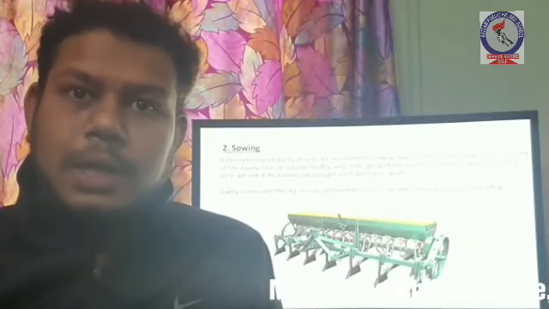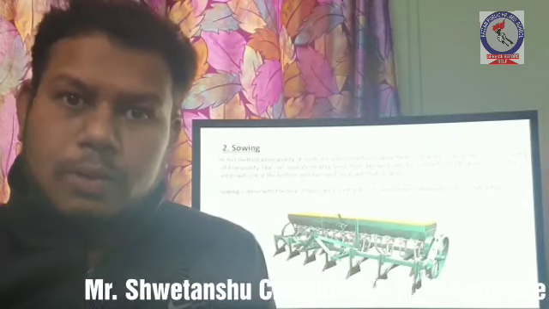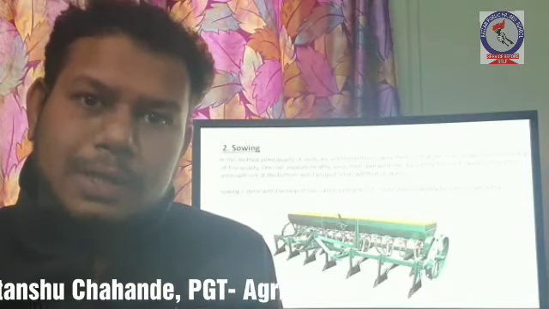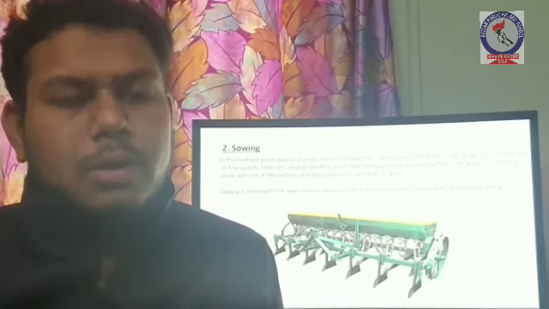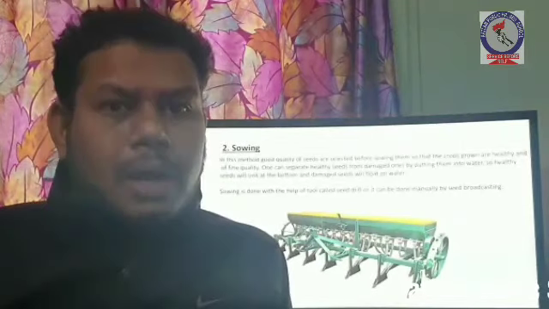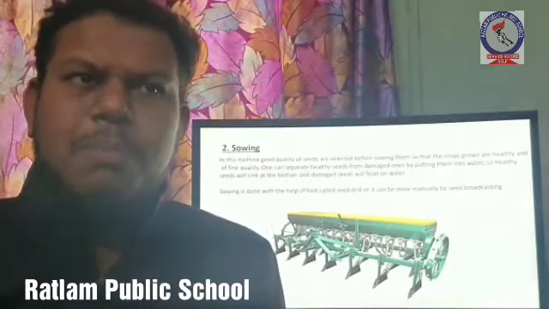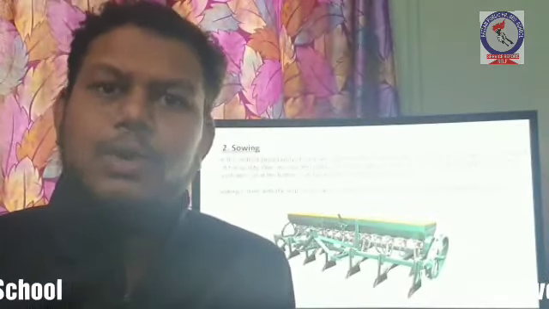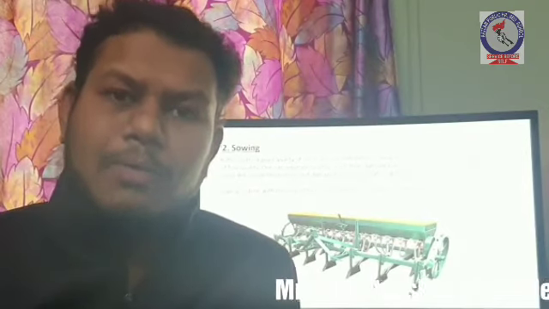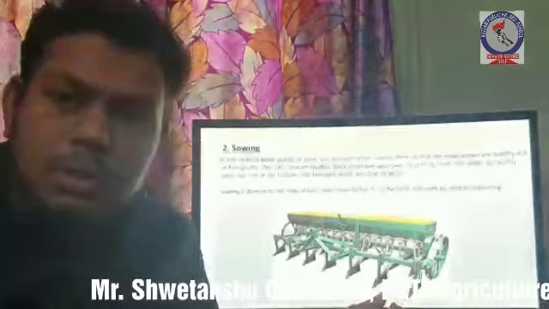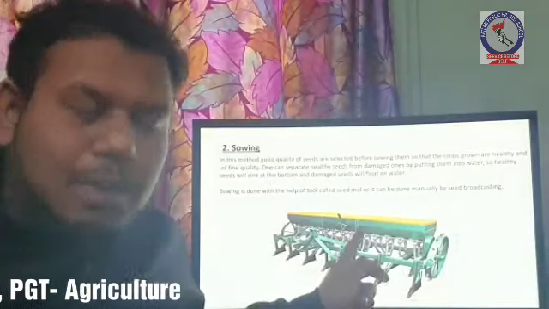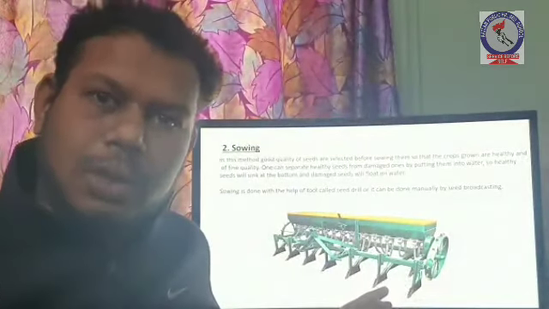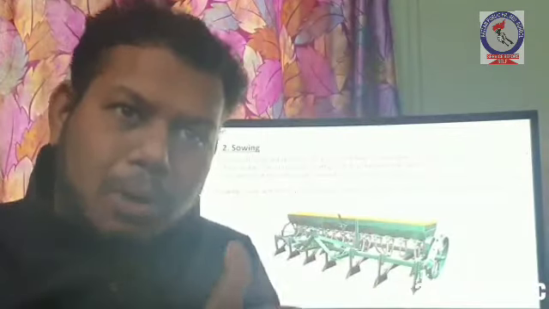Sowing means planting seeds into the soil. For a good quality of crops we need good quality seeds. To find good quality seeds, we will take seeds and put them into water. The good quality seeds will settle at the bottom and the damaged seeds will float and we can remove them. Sowing is done manually by hands by throwing seeds into the field, or with the help of a tool known as seed drill. This is the picture of a seed drill. Here seeds are kept and one by one through the pipes seeds are sown into the soil at regular distances and in a particular line.